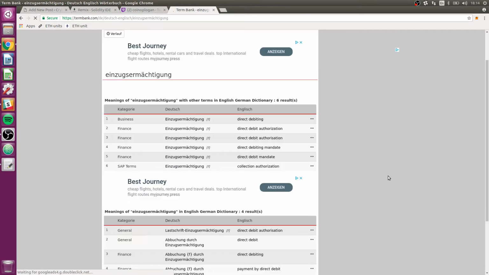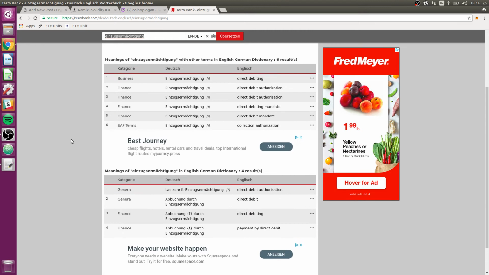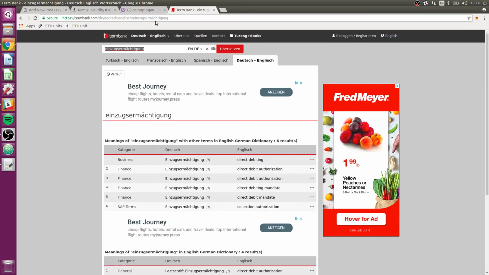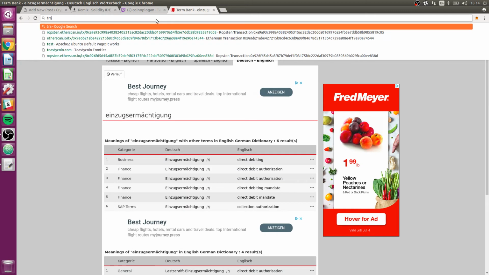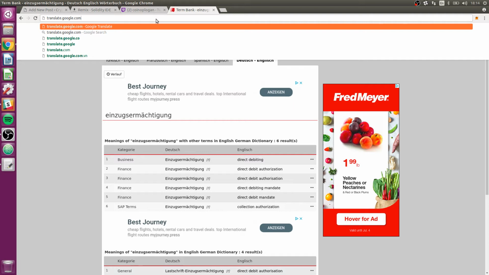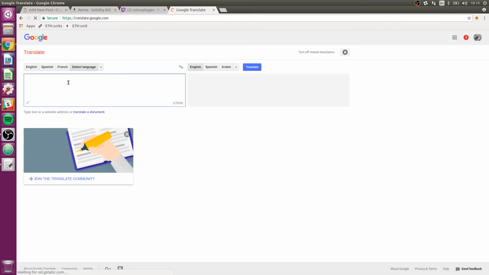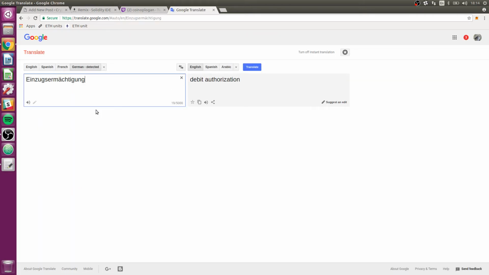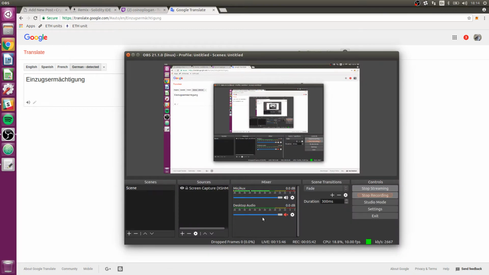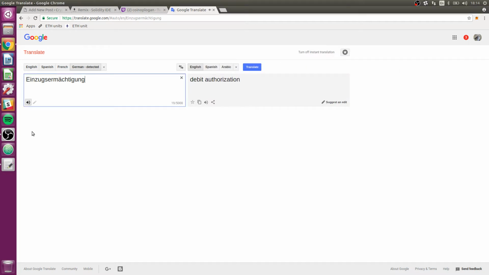I thought there'd be an easy way to figure out how this is pronounced, but I guess there's not unless I use Google Translate. Let's do that. Einzugsermächtigung. Oh, you guys need to hear that. Hold up. Okay, here's how it's pronounced. Einzugsermächtigung. All right, and that is the word for what we are implementing.